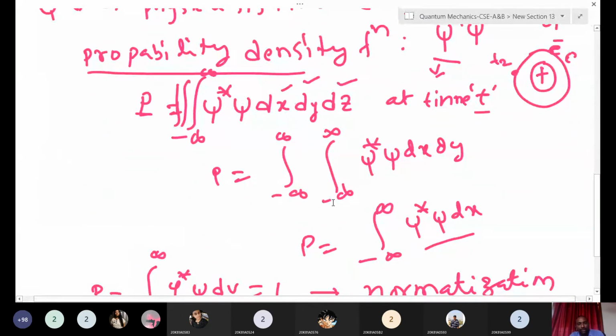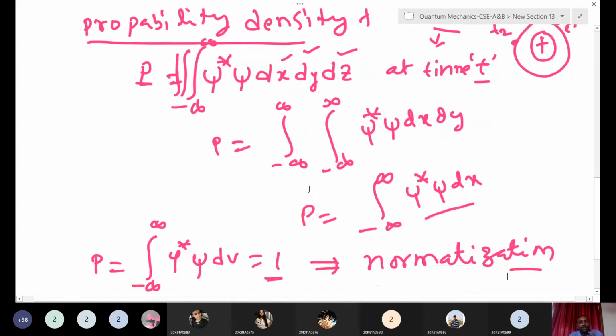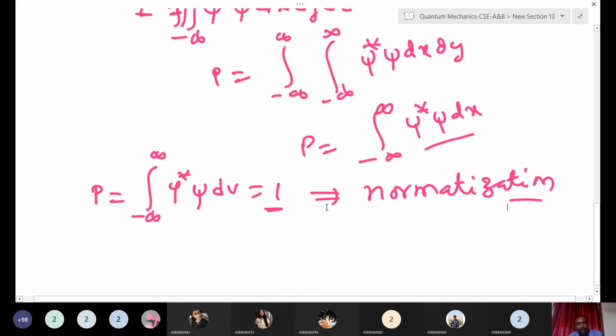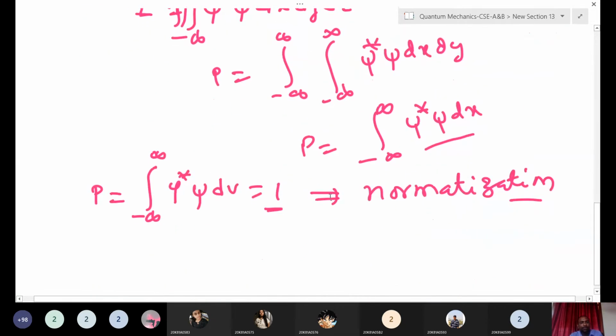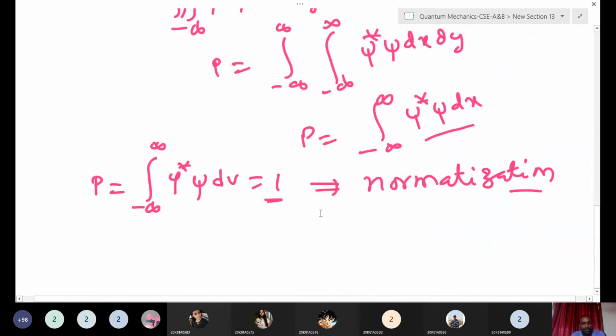Using this, we can estimate where we can find the particle, at which location or at what time. He predicted that this is probability. Finding the probability density means finding the probability of finding a particle, as simple as that. Its maximum is equal to 1.